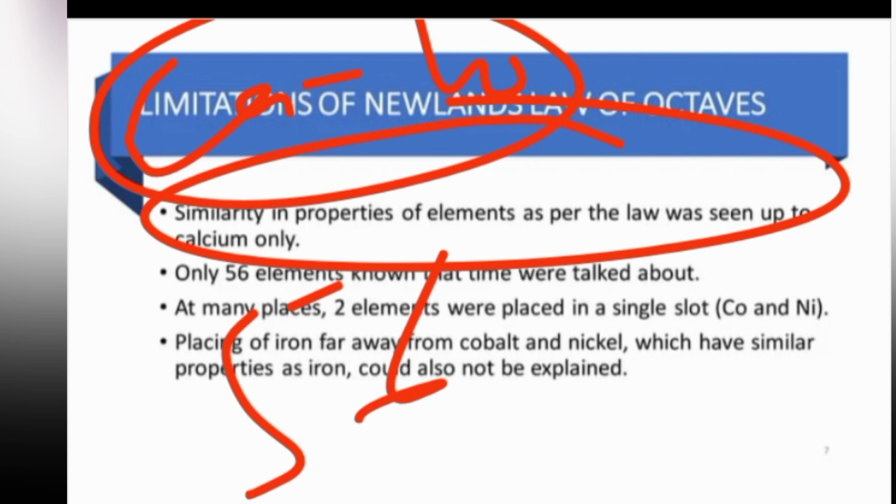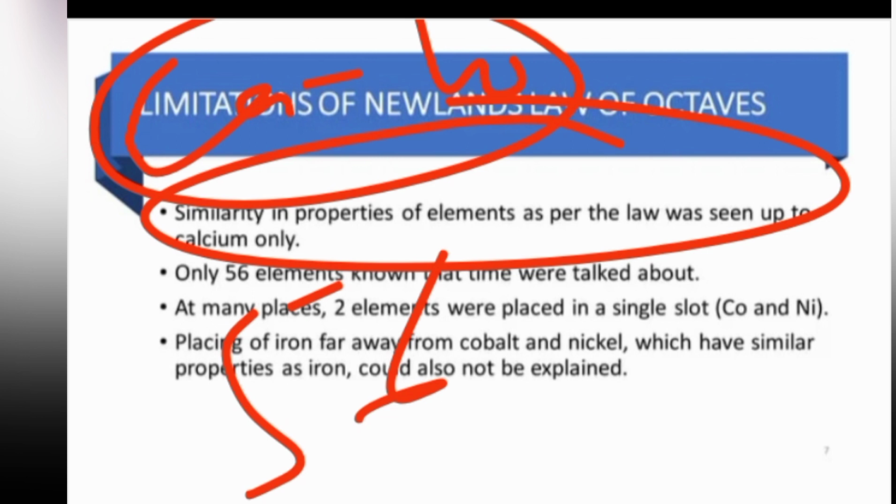Hence, it became one of the most significant reasons for the discarding of the law of octaves. Secondly, and most significantly, Newland tried to adjust two elements, cobalt and nickel, in the same slot, and these were placed in the same column as fluorine, chlorine, and bromine, which have very different properties from these elements. You might have seen in the table that I showed you previously that cobalt and nickel were placed in the first slot, in the same column below which fluorine, bromine, and chlorine were placed. And their properties did not complement each other, right? So that was a wrong and insignificant kind of placement.